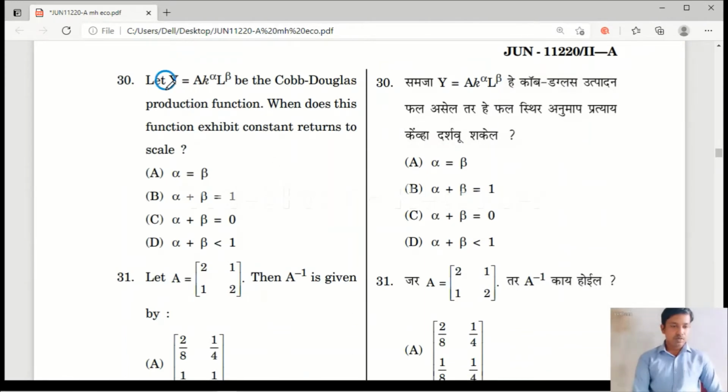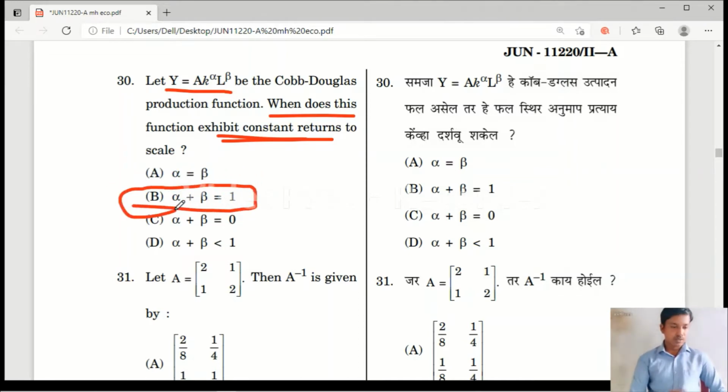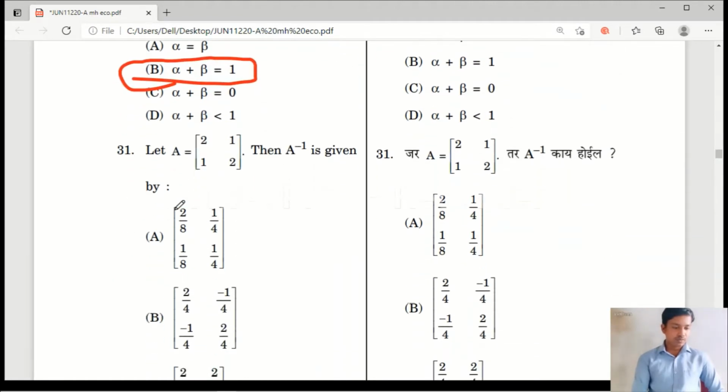Let Y equal A K^alpha L^beta be the Cobb-Douglas production function. When does this function exhibit constant returns to scale? Option A, alpha is equal to beta; option B, alpha plus beta is equal to 1; option C, alpha plus beta is equal to 0; option D, alpha plus beta is lesser than 1. When there is constant returns to scale in the Cobb-Douglas production function, alpha plus beta will be equal to 1 only. So option B is the right answer.